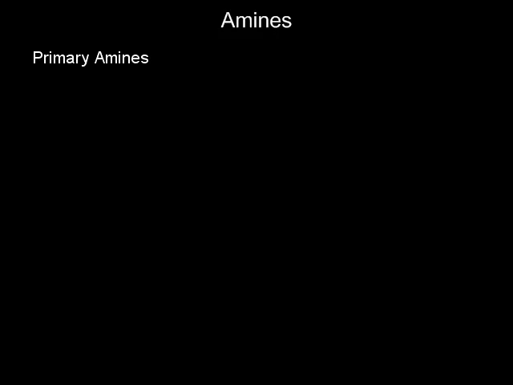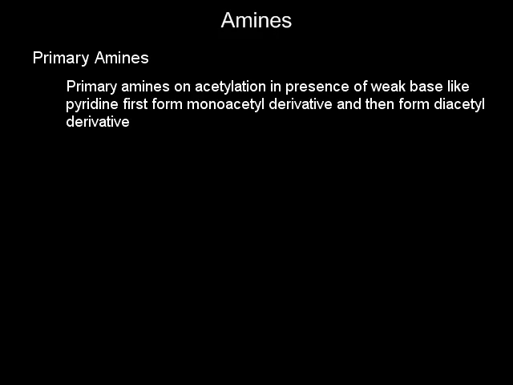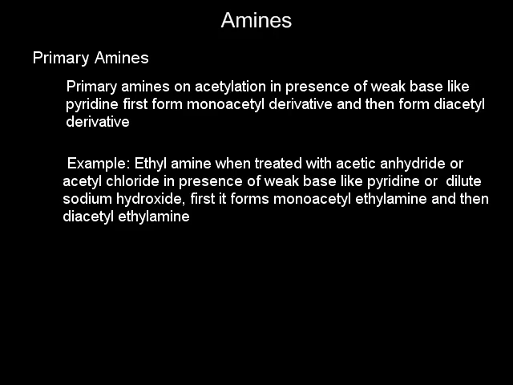Acetylation of primary amines. Primary amines on acetylation in presence of a weak base like pyridine first form monoacetyl derivative and then form diacetyl derivative. For example, ethylamine when treated with acetic anhydride or acetyl chloride in presence of a weak base like pyridine or dilute sodium hydroxide, first forms monoacetyl ethylamine and then diacetyl ethylamine as shown below.